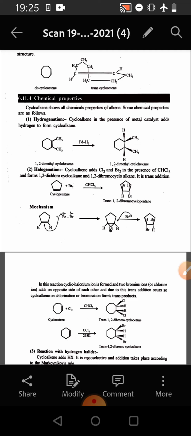1,2-dichlorocyclooctane. Cyclohexene adds bromine in the presence of CCl4 at 268 Kelvin and forms 1,2-dibromocycloalkane, which is a trans product.